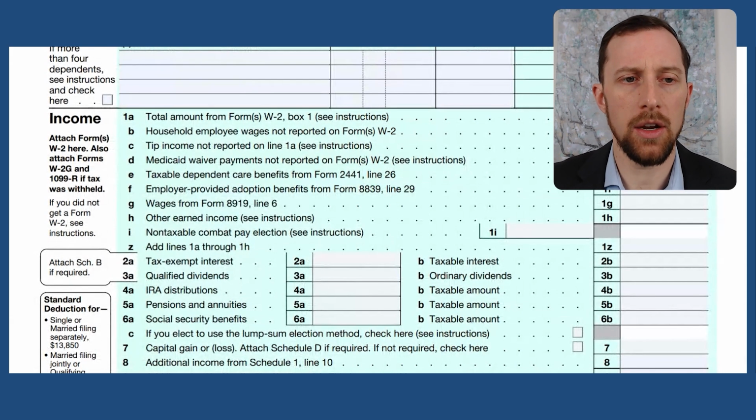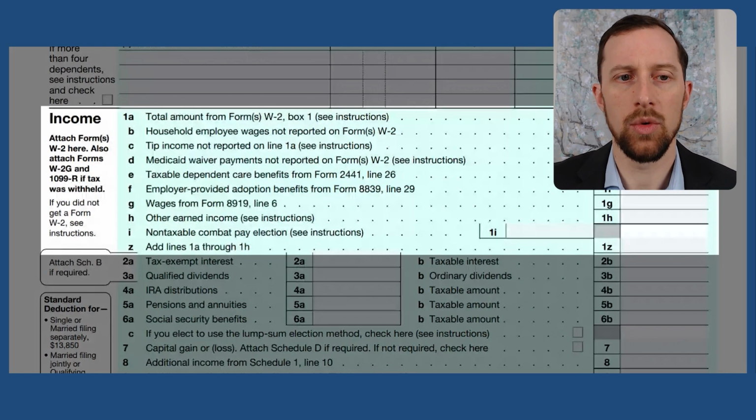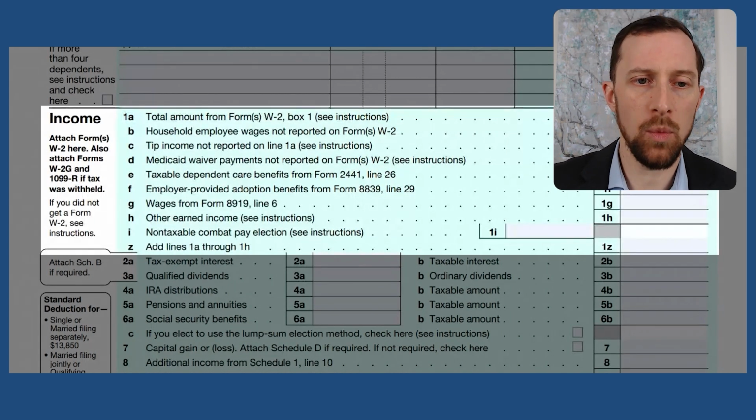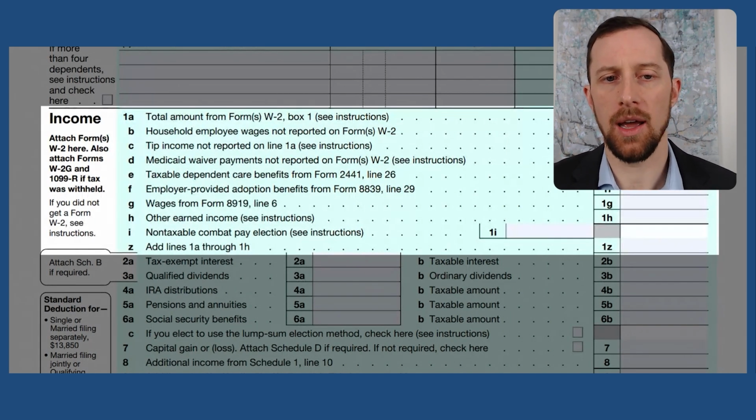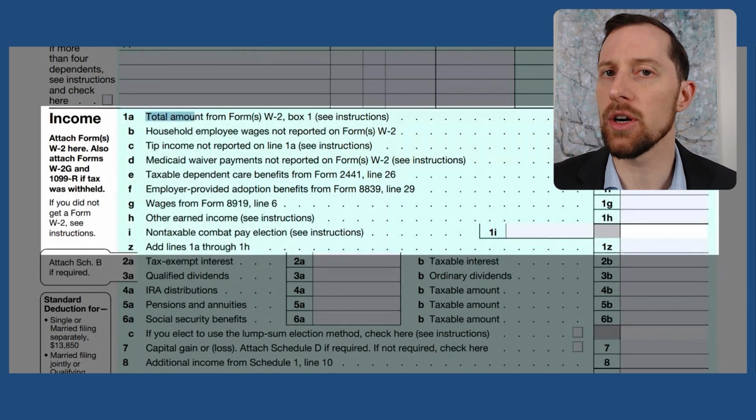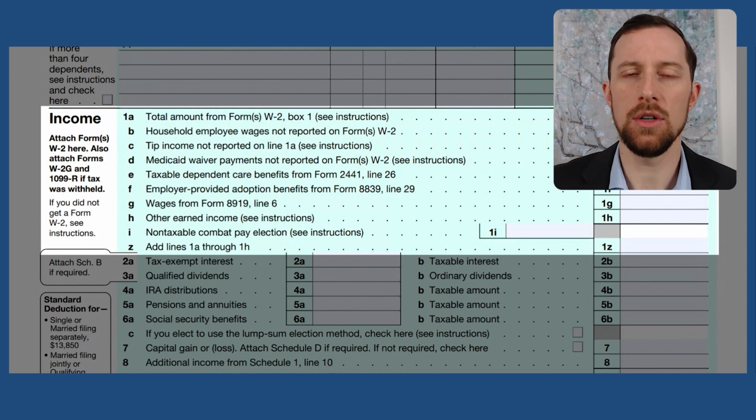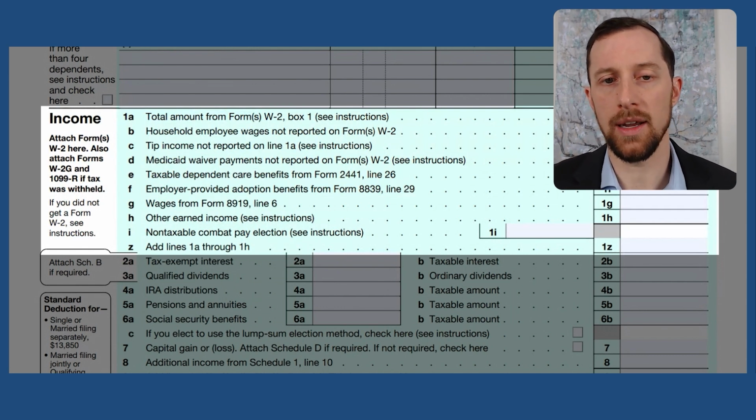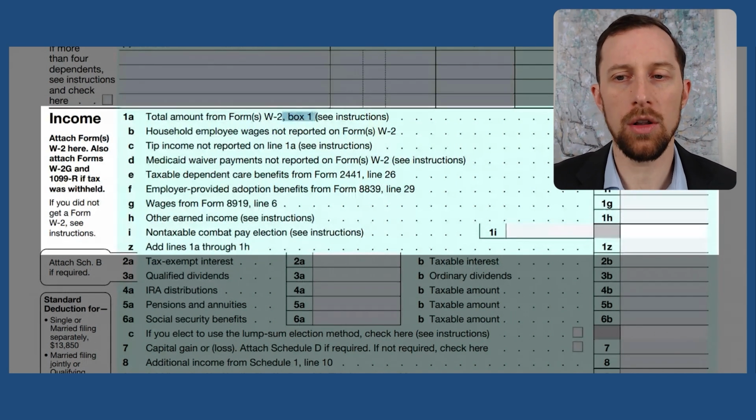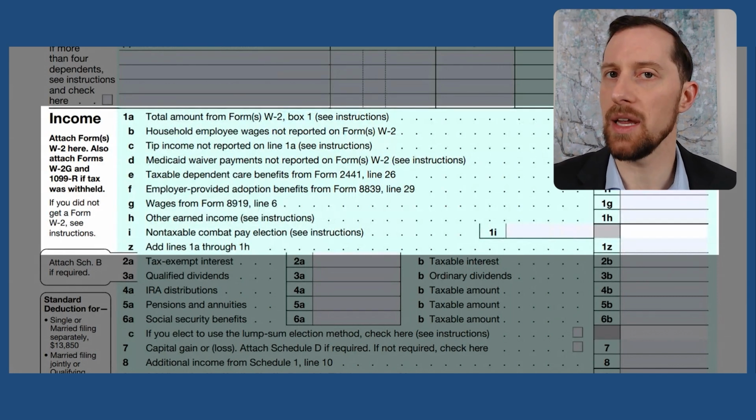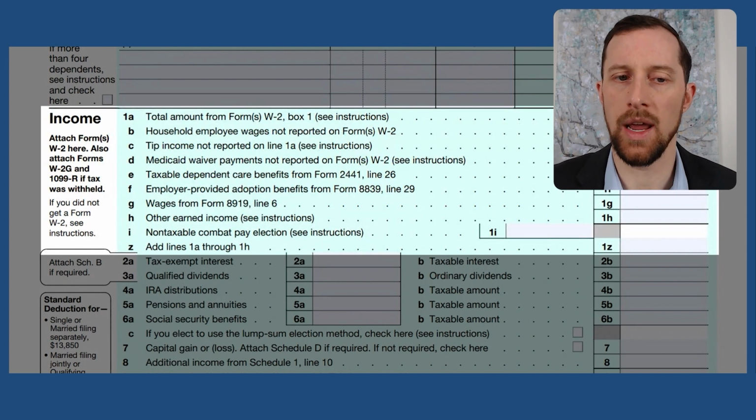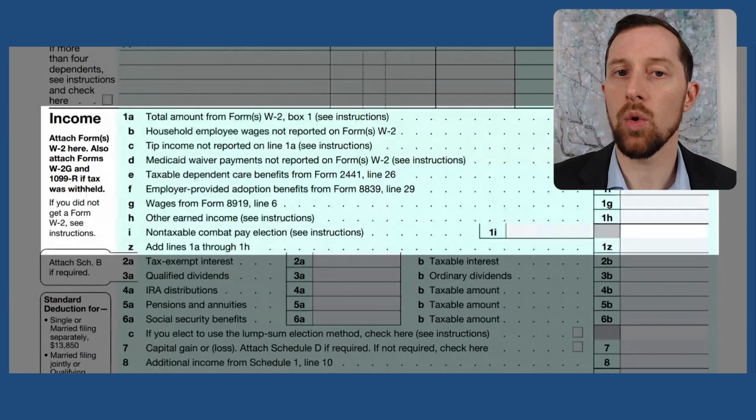So one thing to note here is you can see on line 1, we've got A through I, and then line Z. So line 1A is going to be your total amount from forms W-2. So this is all of your earned income from W-2 filings. So your employer will send you a W-2. You will take box 1 as it shows here, and you'll put all of your W-2 income in line 1A. Similarly, if you have any tip income that was not recorded on line 1A, you'll do that.